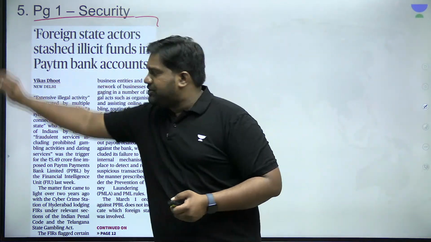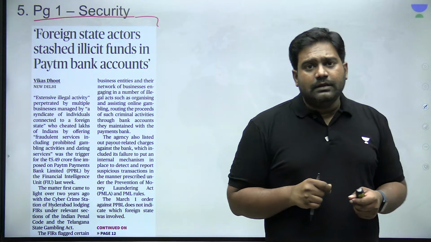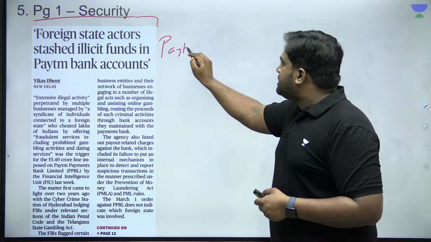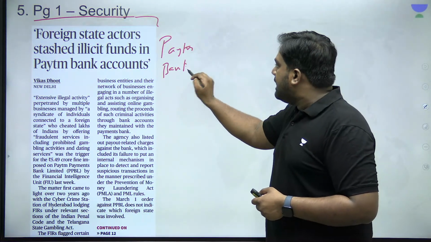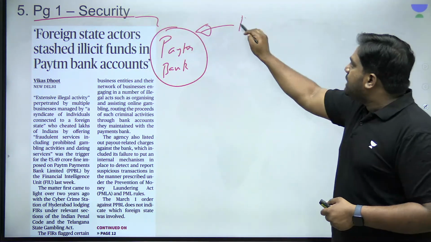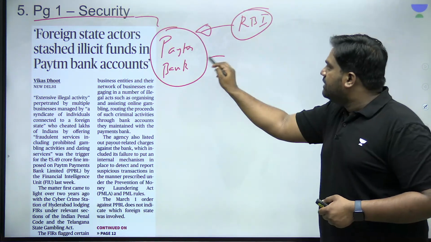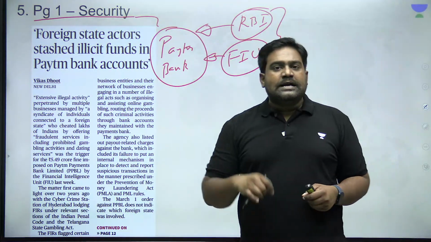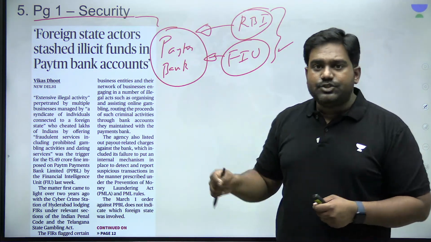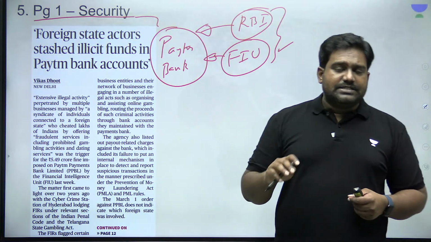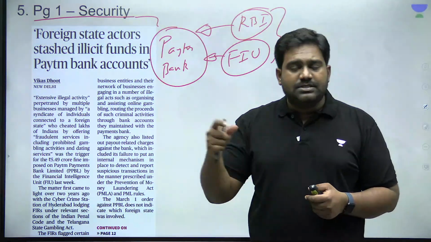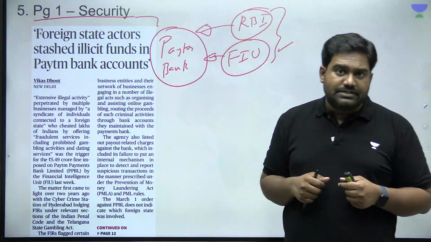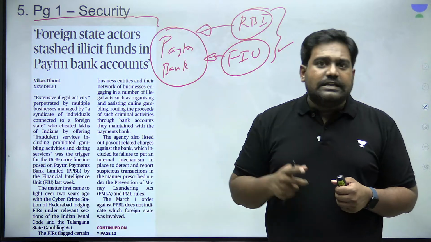Next, on the same page, we have another related article. We recently spoke about the action taken against Paytm Payments Bank, not just by the RBI, but even by the Financial Intelligence Unit India. As you know, RBI has suspended the payment banking license of Paytm Payments Bank. This has hit the company, the startup. It is going through a major financial crisis as a result of the suspension of the banking license. Right? Its stock price has taken a massive hit.